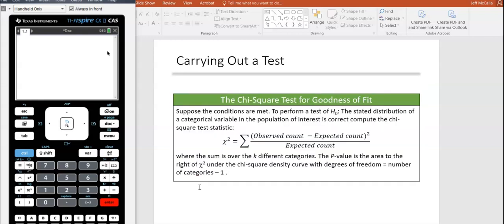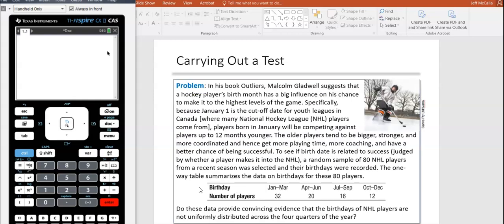Okay, this is the formula. You don't have to memorize it. It is on the formula sheet, so that's nice. But that's the formula for the sum. The symbol sigma means the sum of the observed minus expected squared over expected. Okay, so this is one I have a sheet for.